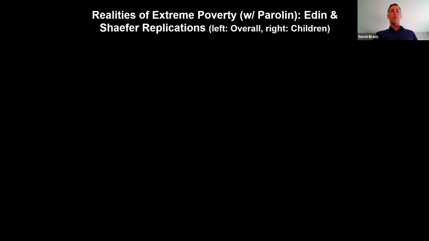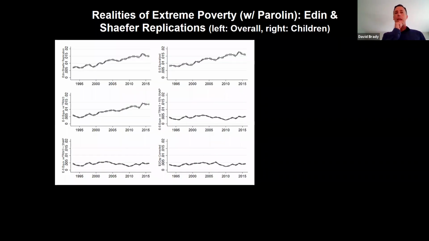Now, first of all, in that paper, we do a replication of Edin and Shaefer, and we start in the upper left corner. You see what they would get for estimates if you use the same measure and estimation approaches as they do. In 2016, 1.6% or 5.2 million people would have been under $2 a day, and this increased 128% from 96 to 2014.